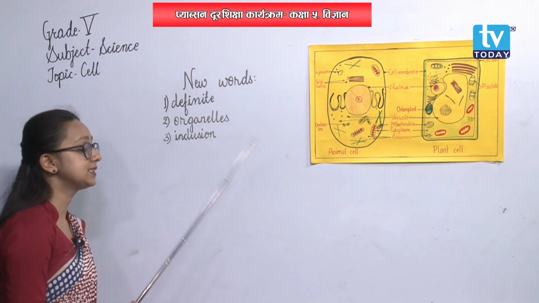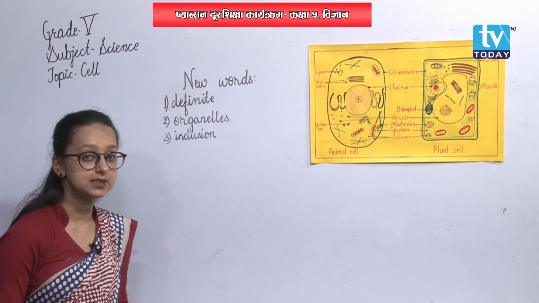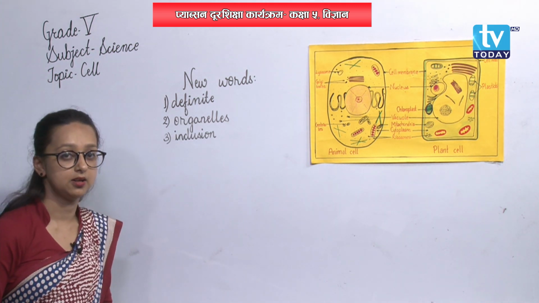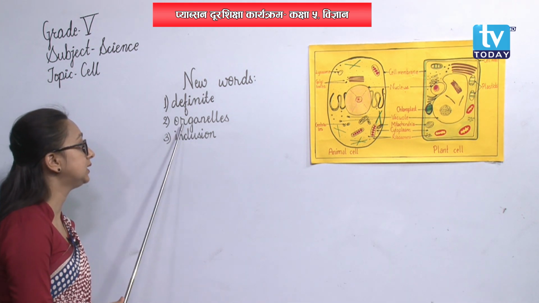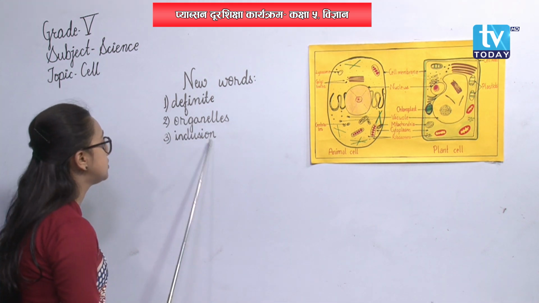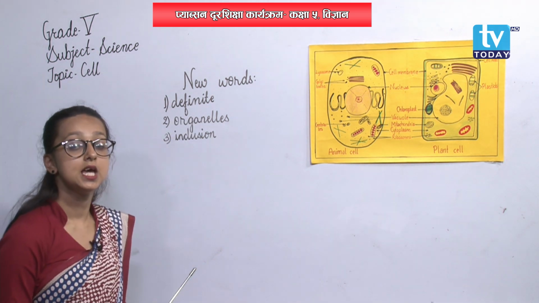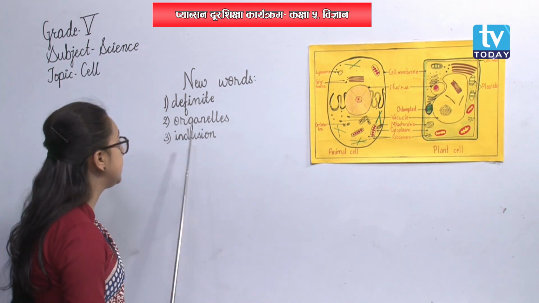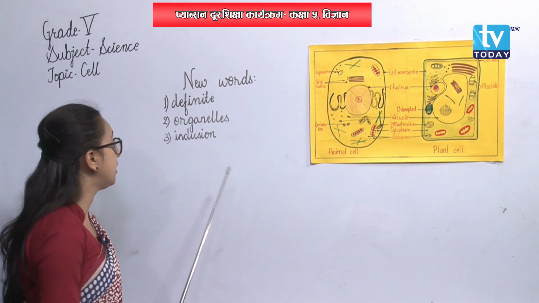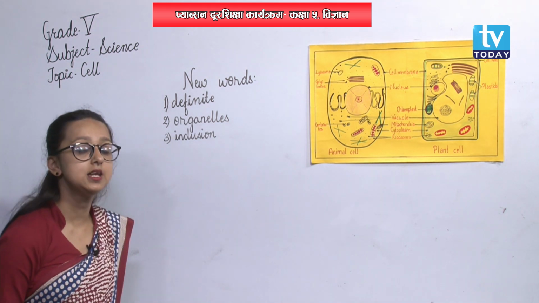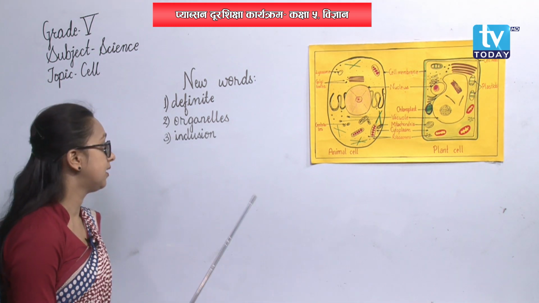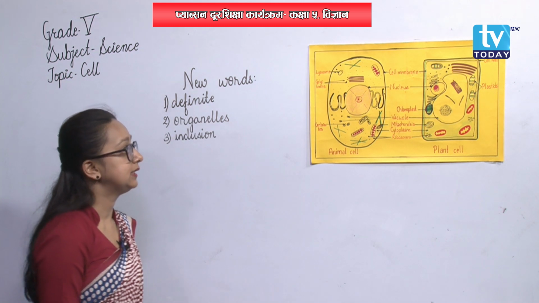What are organelles? Let me clear you. Organelles means all the living structures present in the cell. Alright, the living structures present in the cell are called organelles. Similarly, inclusion, the third word I have written here, is inclusion. Organelles means living structures present in the cell, whereas inclusions are the non-living substances present in the cell. Alright, now let us talk about the cells.